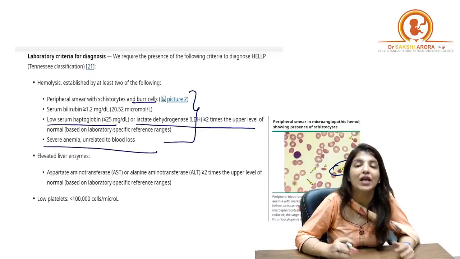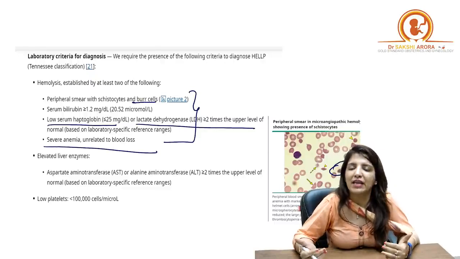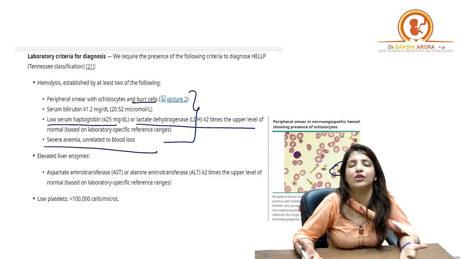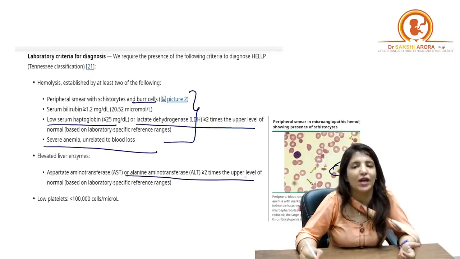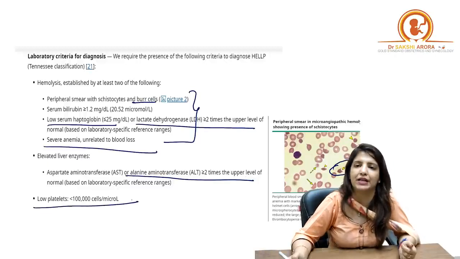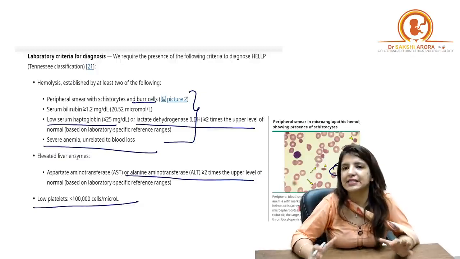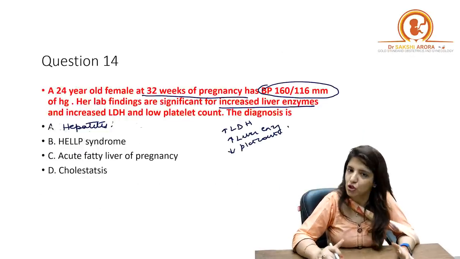hemolysis is present. Now, EL is elevated liver enzymes, where the liver enzymes are raised to more than 2 times their normal value, and LP is low platelet count, that is platelet count less than 1 lakh. Right? So this is Tennessee's criteria for diagnosing HELLP syndrome.